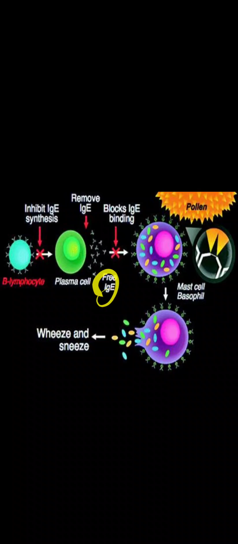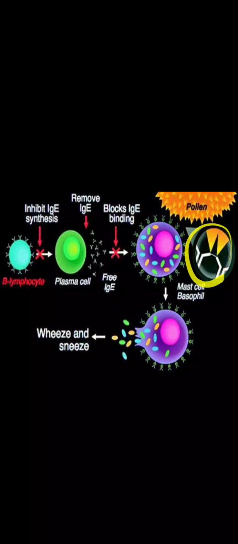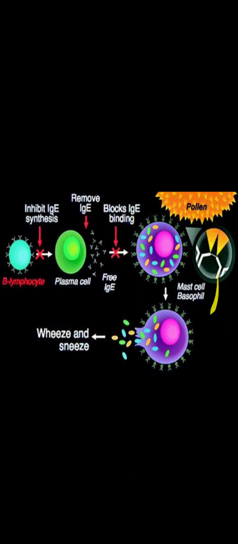Now this IgE goes and attaches to the mast cells in the presence of pollen, and these mast cells or the eosinophils will get degranulated. As a result, components of the mast cells or the eosinophils get leaked out into the environment.